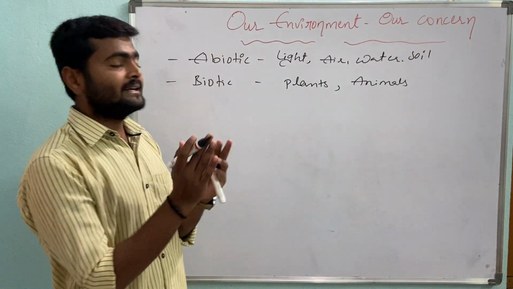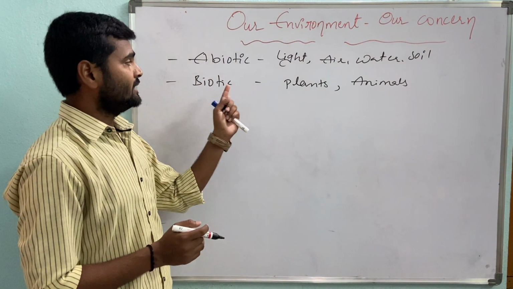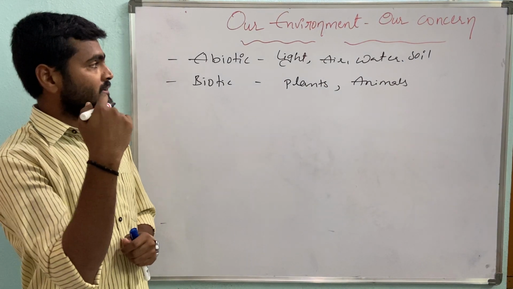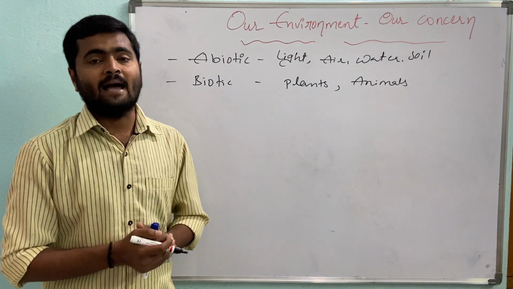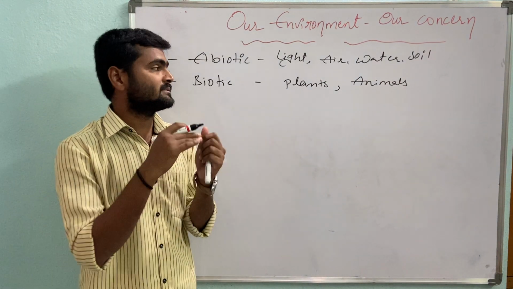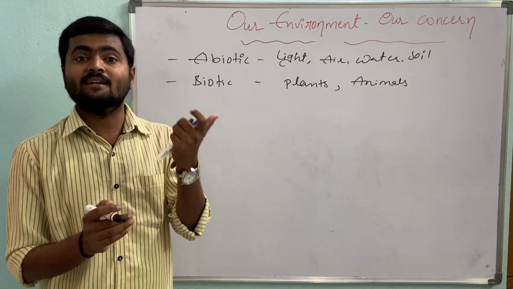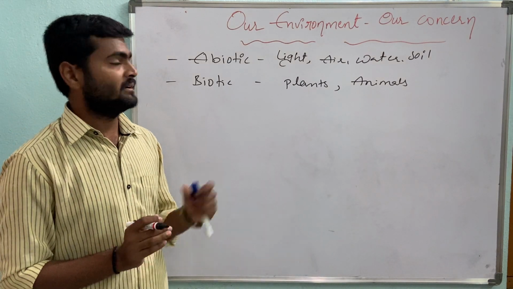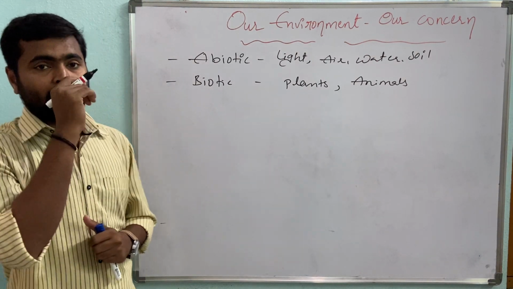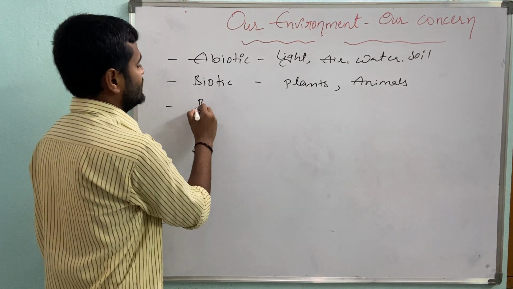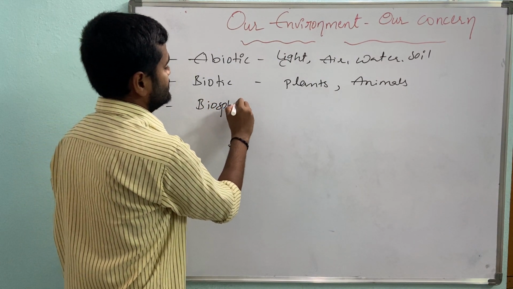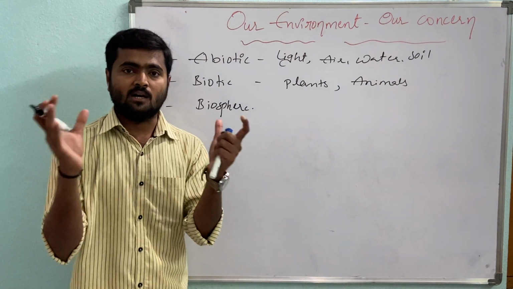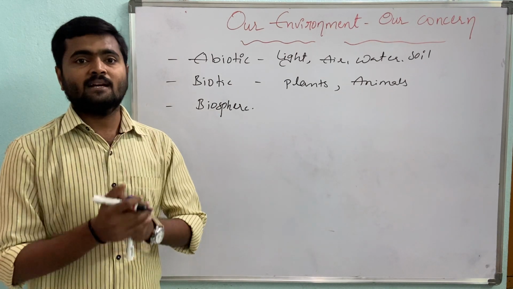And how the biotic and abiotic factors are dependent on each other, how they are maintaining the balance between them, and how they sometimes cause imbalance or disturb the equilibrium of nature or of the environment, we'll discuss in this lesson. The place where the living organisms are living is also called the biosphere. In this biosphere, all the biotic and abiotic components can share and interact with each other.